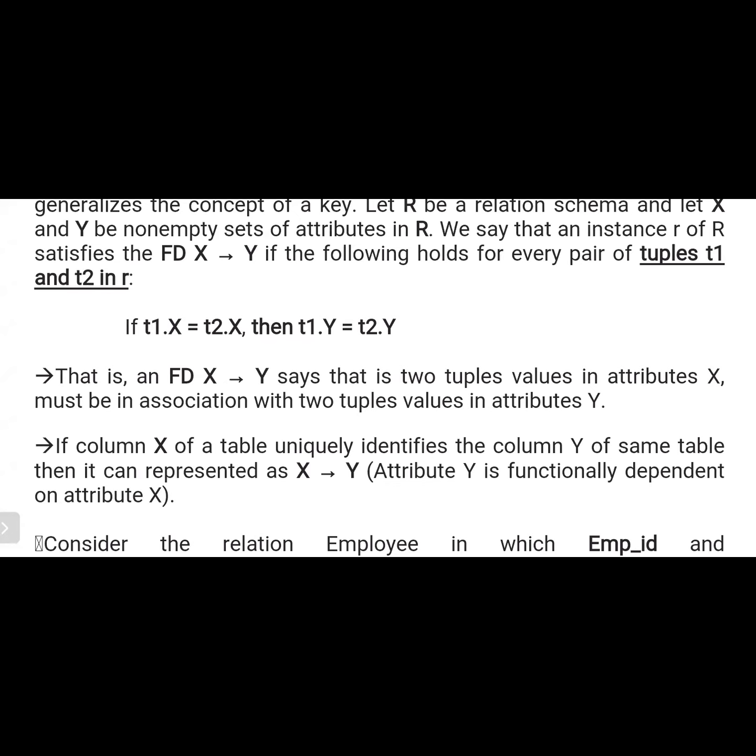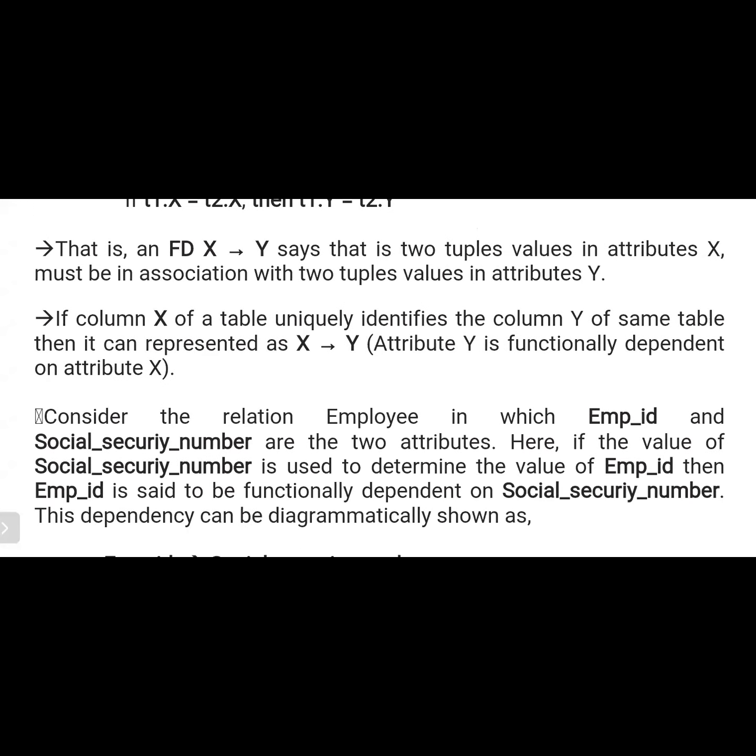Here we don't read it as FD; it is a functional dependency. A functional dependency X to Y says that two tuples with the same values in attributes X must be associated with the same values in attributes Y. That means if you search two times with the X value, you will get the same answer from Y. If a column X of your table uniquely identifies a column Y of the same table, it can be represented as X to Y. So your account number identifies your customer name. That type of relationship is referred to as a functional dependency.